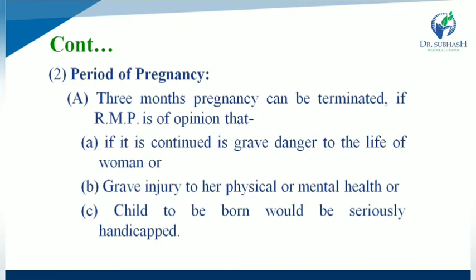So which type of opinion should occur? First one, if the pregnancy continues, it is a grave danger to the life of the woman. Otherwise, second one, grave injury to her physical or mental health. And last one, the child to be born would be seriously handicapped. So in three situations, a 3 month pregnancy should be terminated if the RMP has decided.